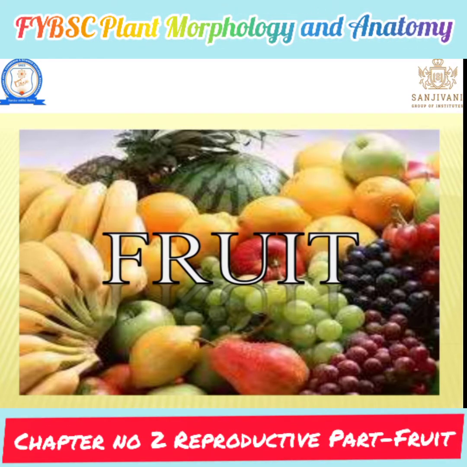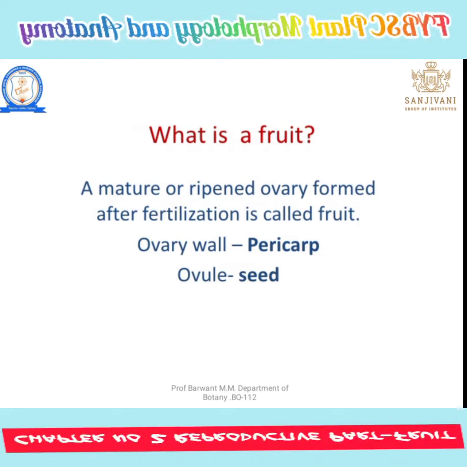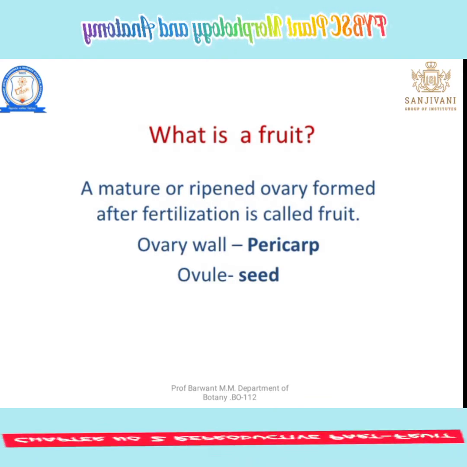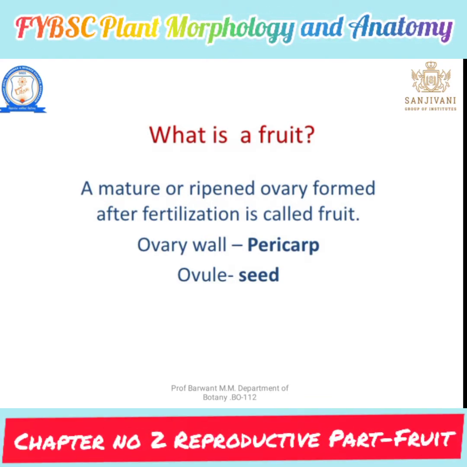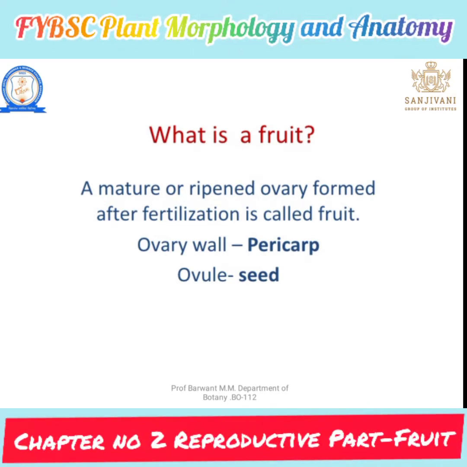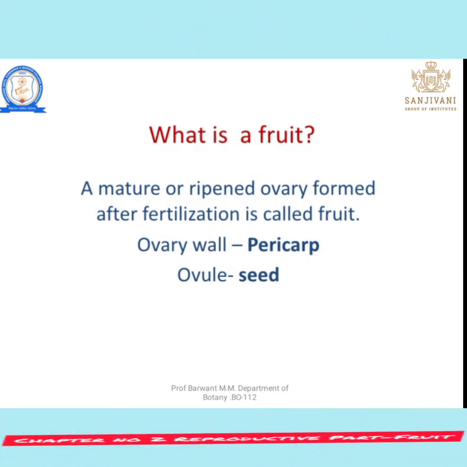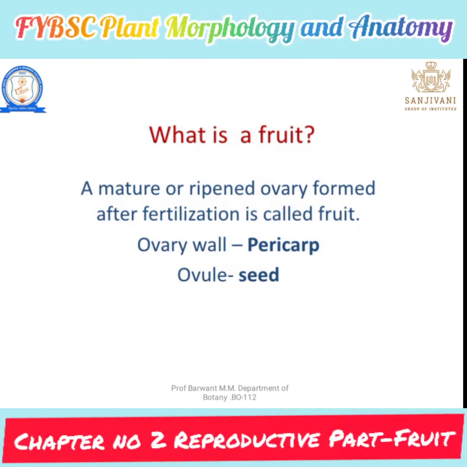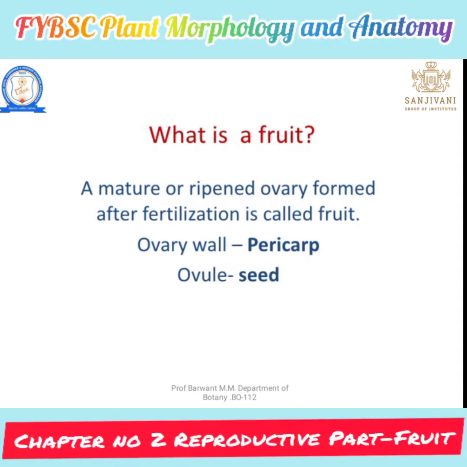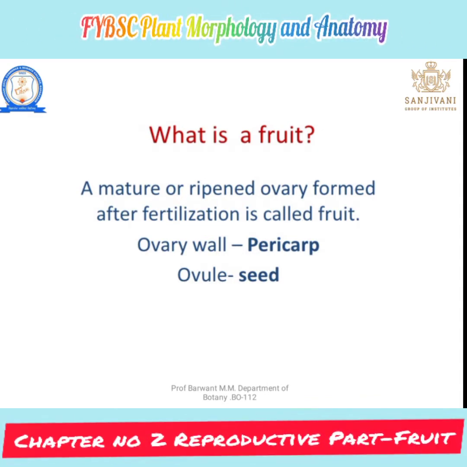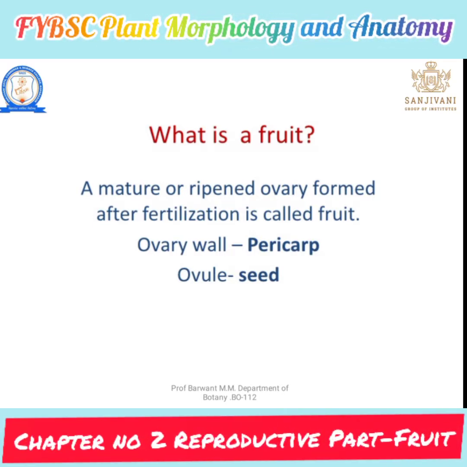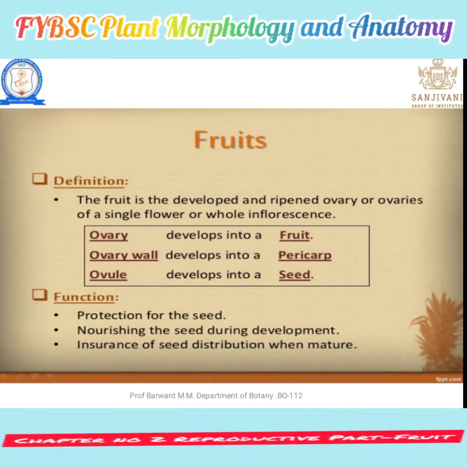What is a fruit? Generally, fruit is considered as a mature, ripe ovary formed after fertilization. After fertilization, the ovary is converted, and that structure is known as a fruit. Ovary is converted into fruit, ovule is converted into seed, and ovary wall is converted into pericarp, or the fruit wall. That is the definition of a fruit.